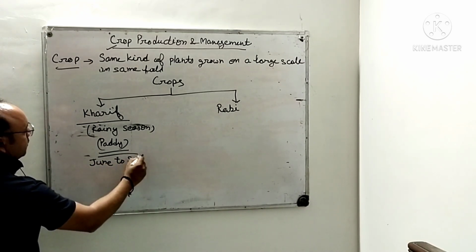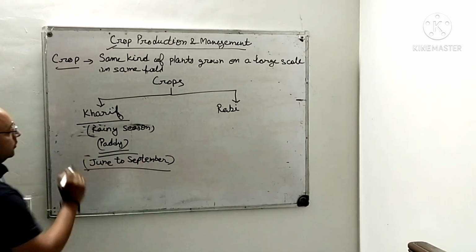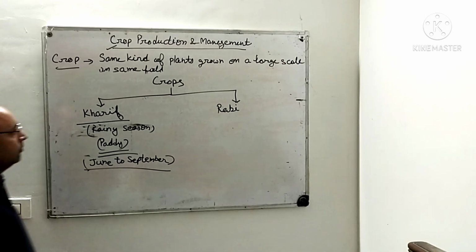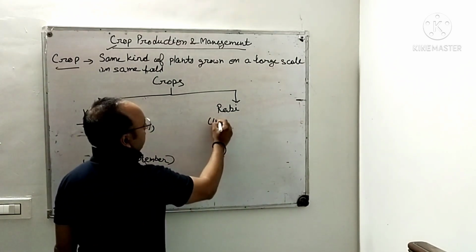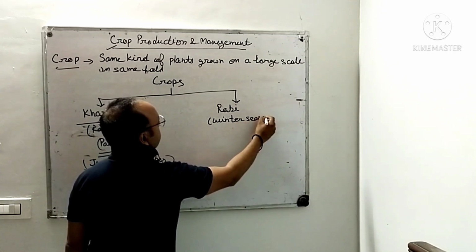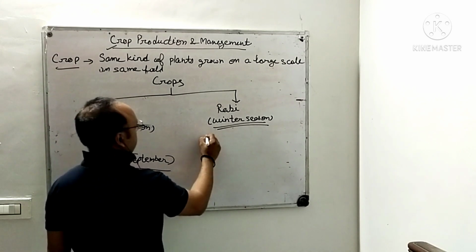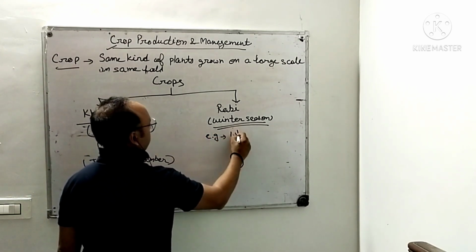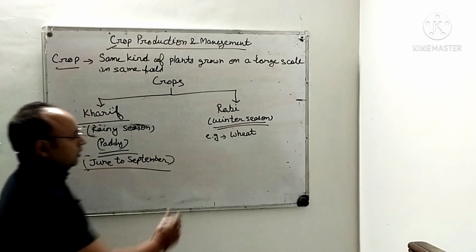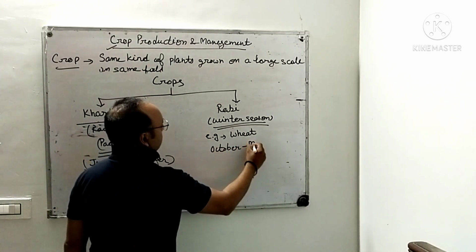June to September. In September, it will be harvested, right? On the other hand, if we talk about the Rabi crops, they are grown in the winter season, right? If I take an example, I can take the common example, wheat, right? And what is the time period for the winter season? That is October to March, right?